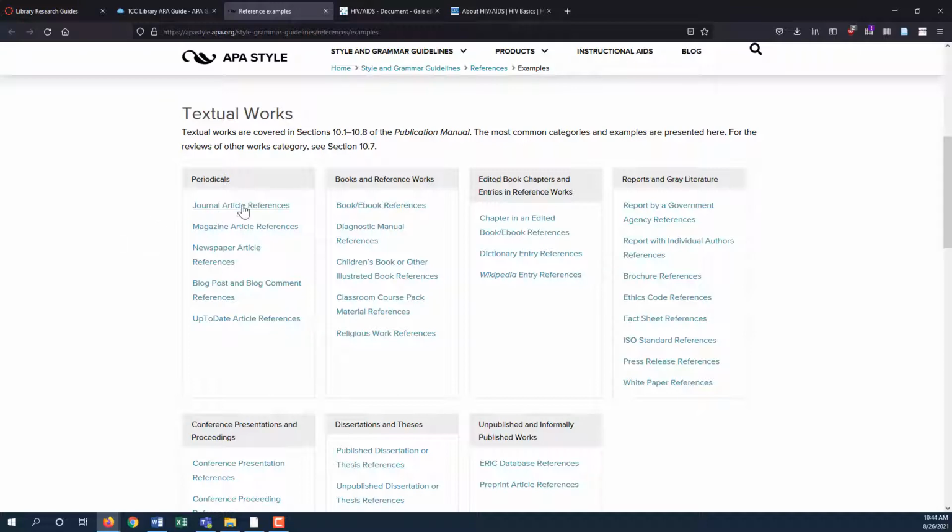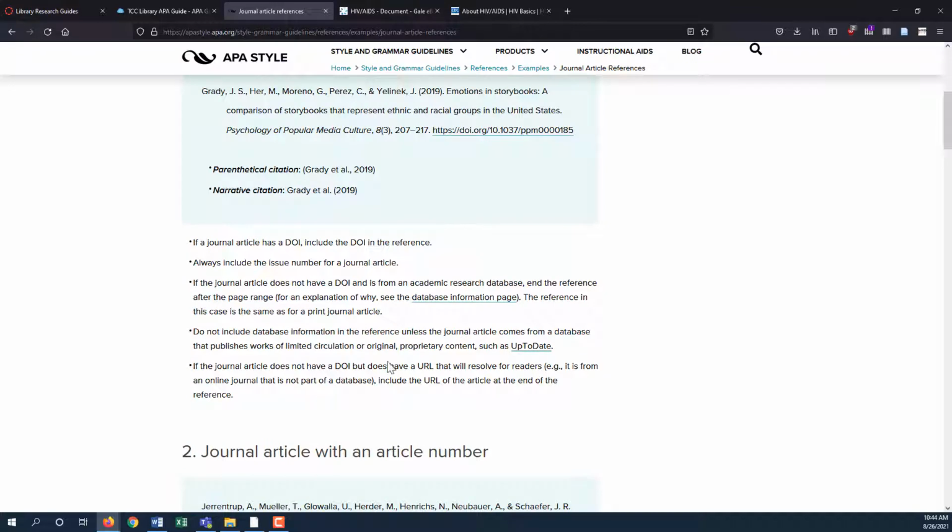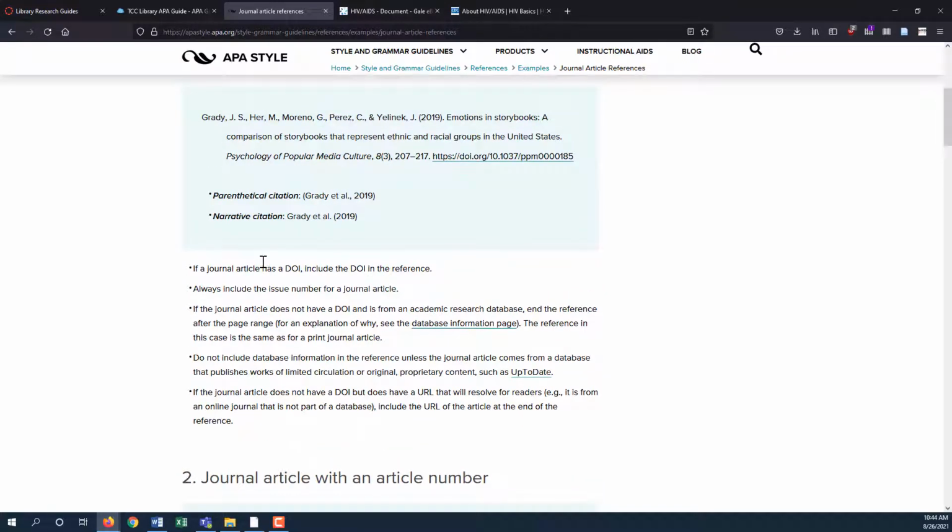To check a journal article, click here. Look at the example and read the explanation beneath it. Pay attention to punctuation, italics, and capitalization. Remember not to include any database permalinks or other information in your references.